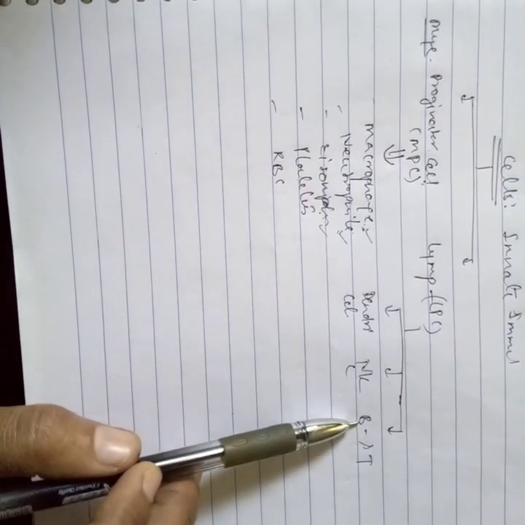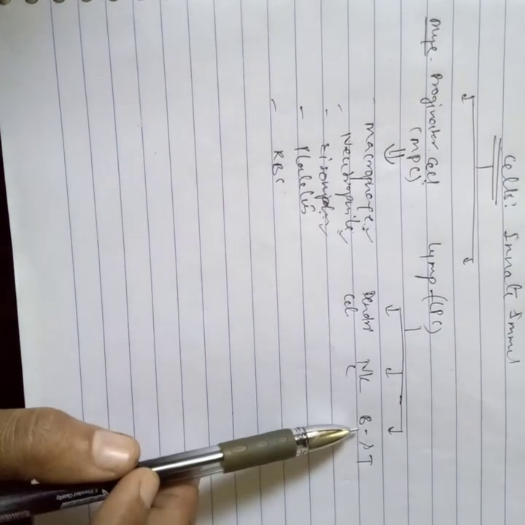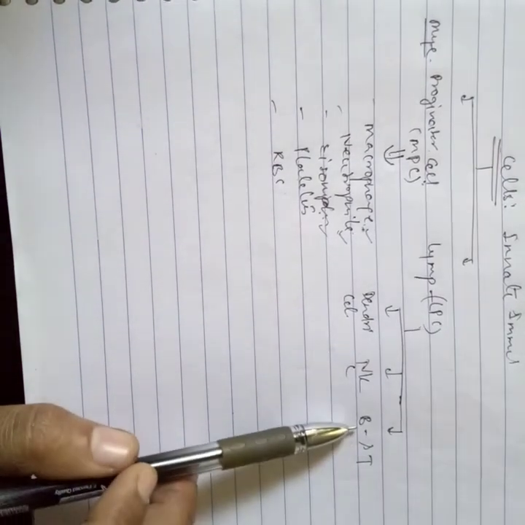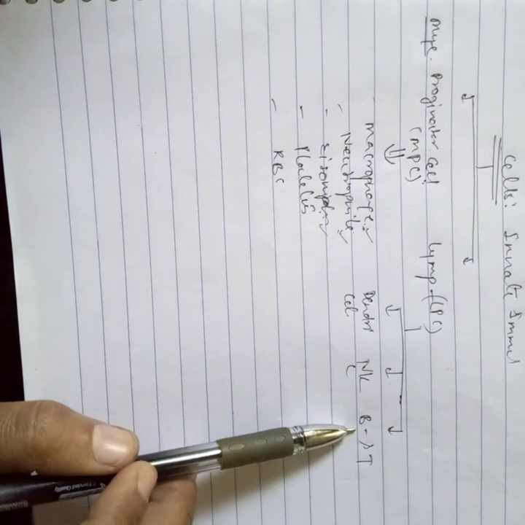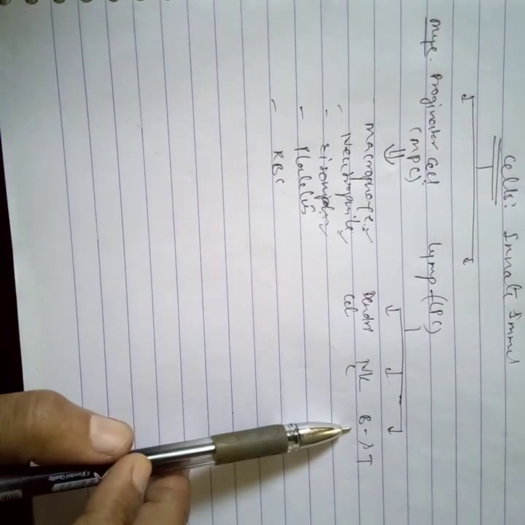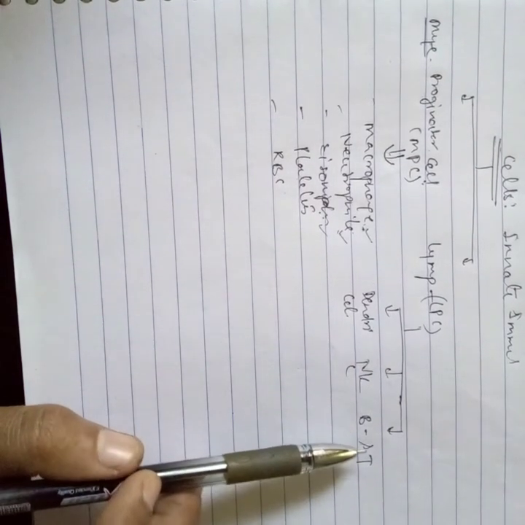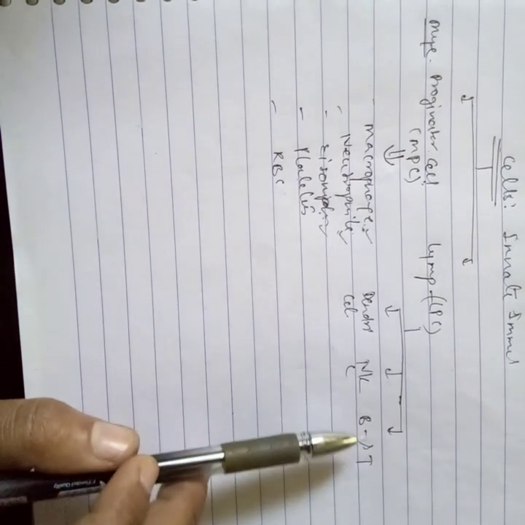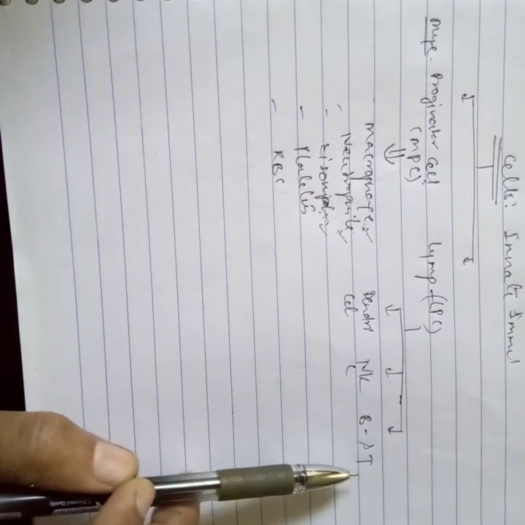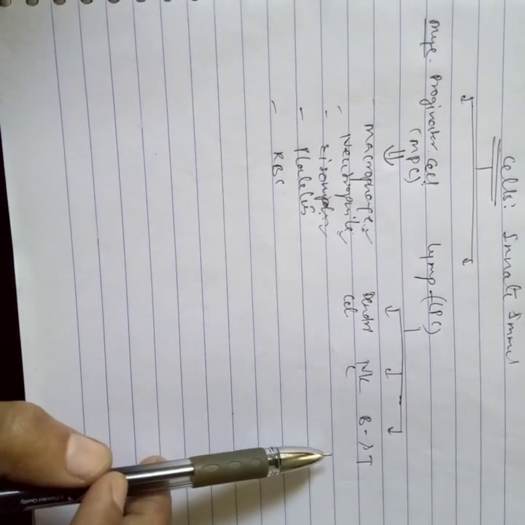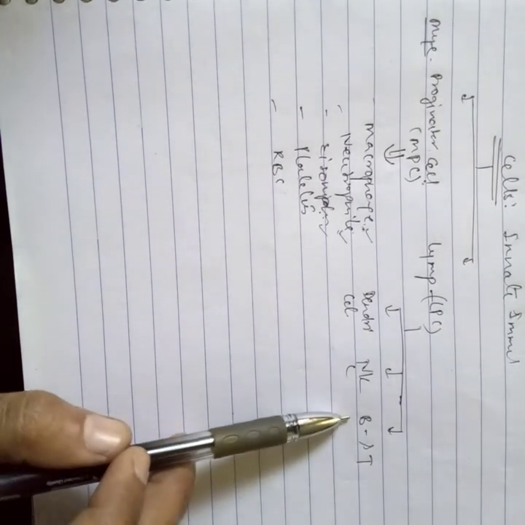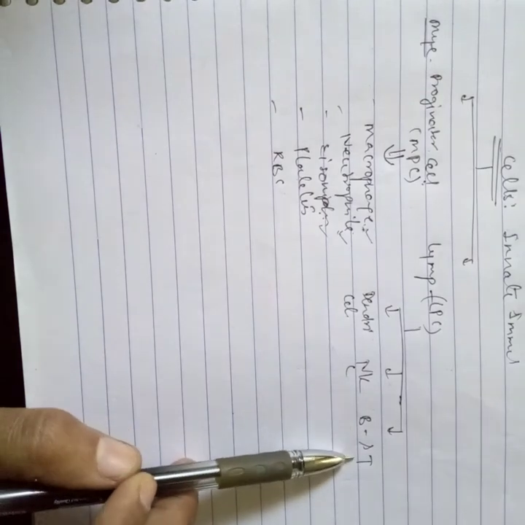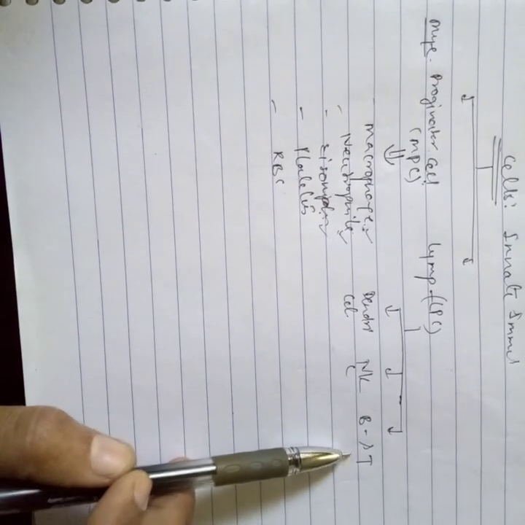B cells and T cells, B lymph cells and T lymph cells, work in the innate immunity and acquired immunity. These B lymphocytes and T lymphocytes are synthesized in the bone marrow, and these are an important defense mechanism.